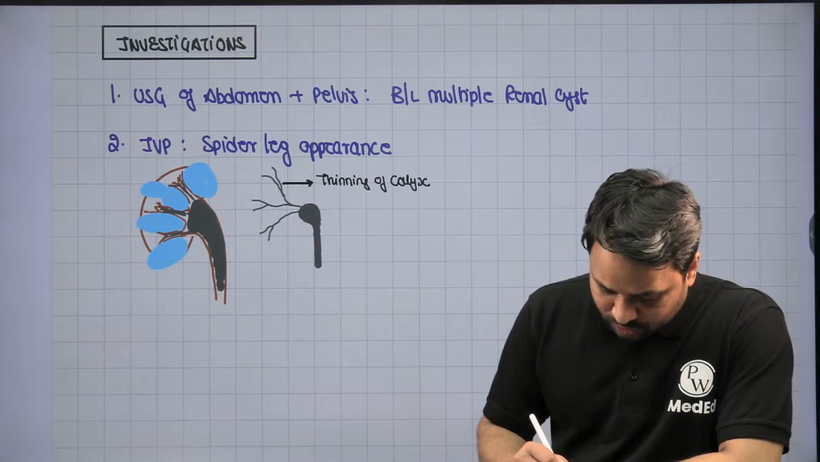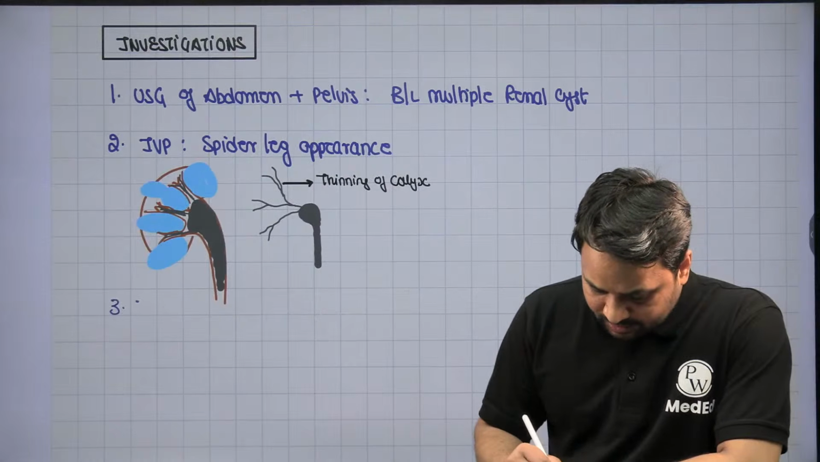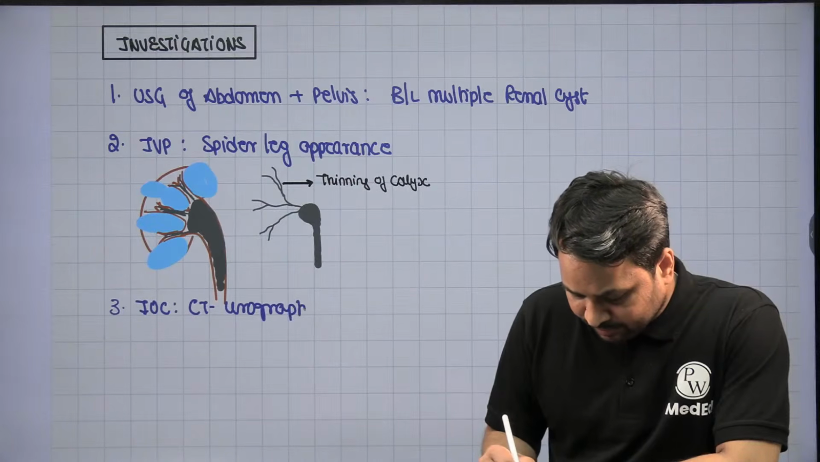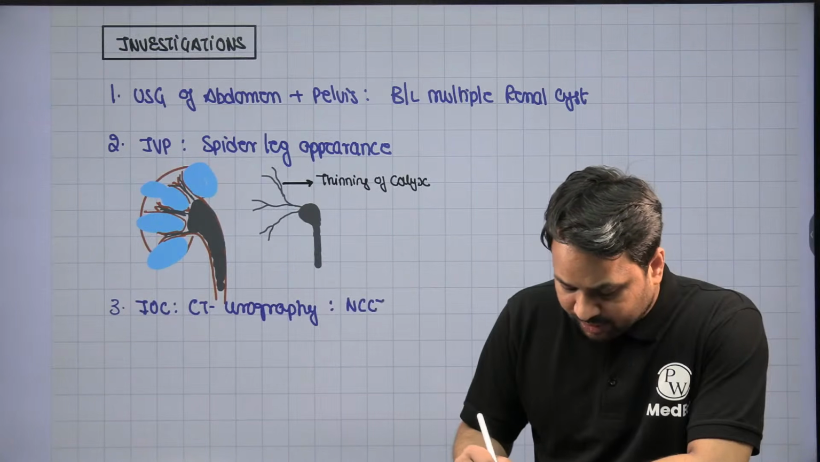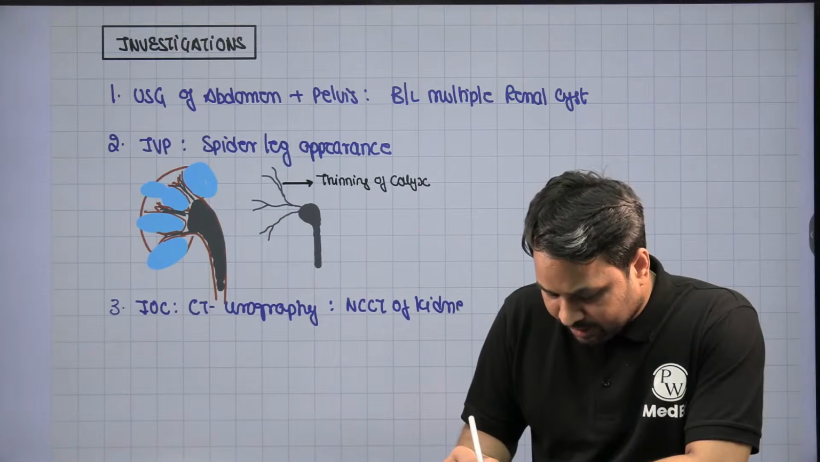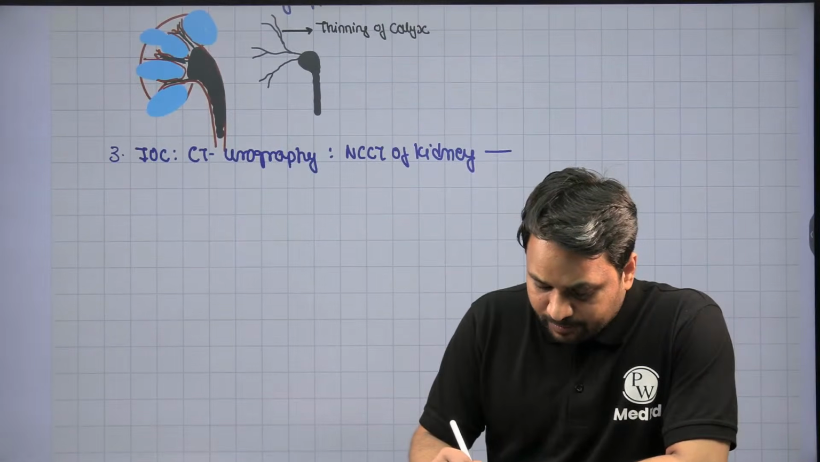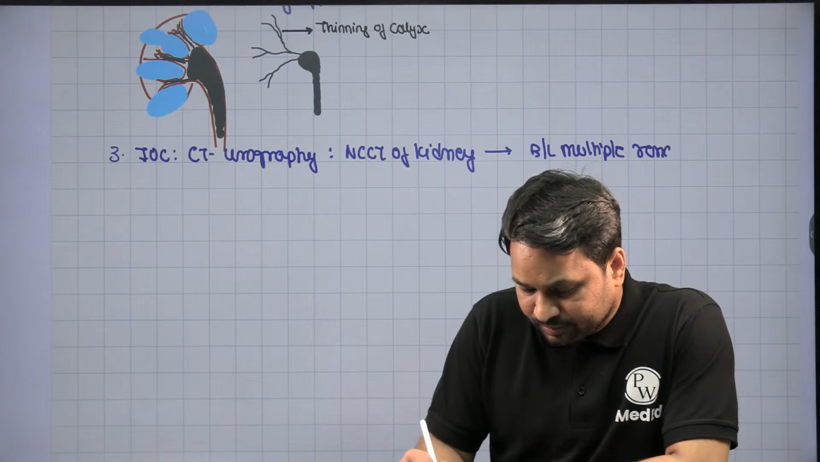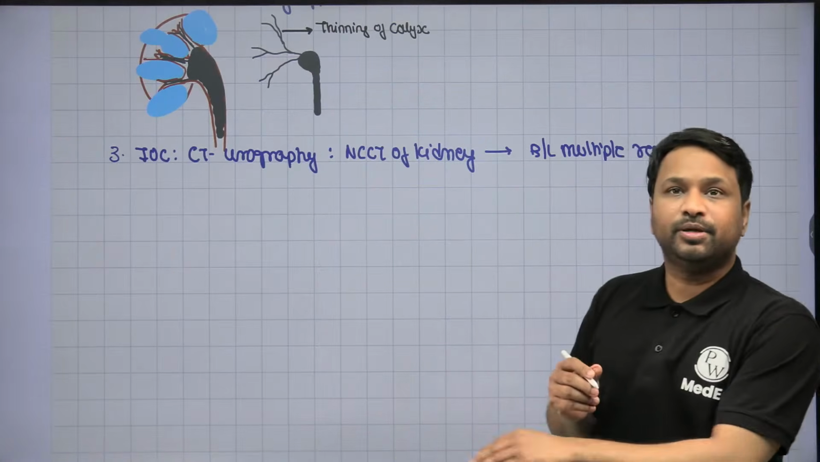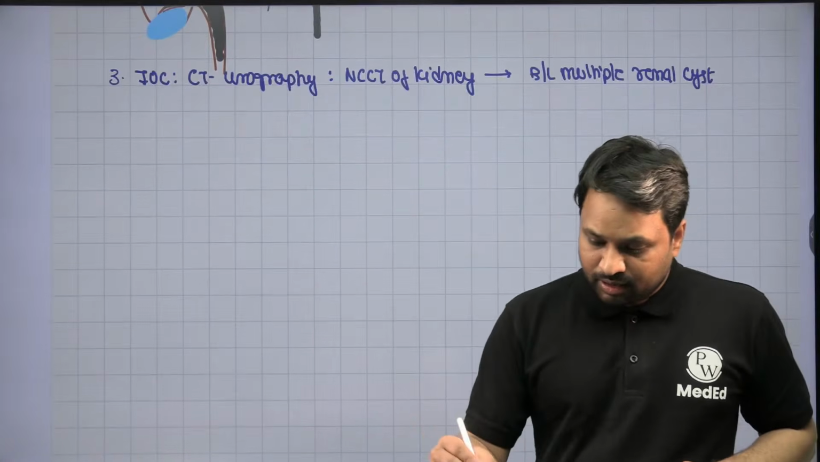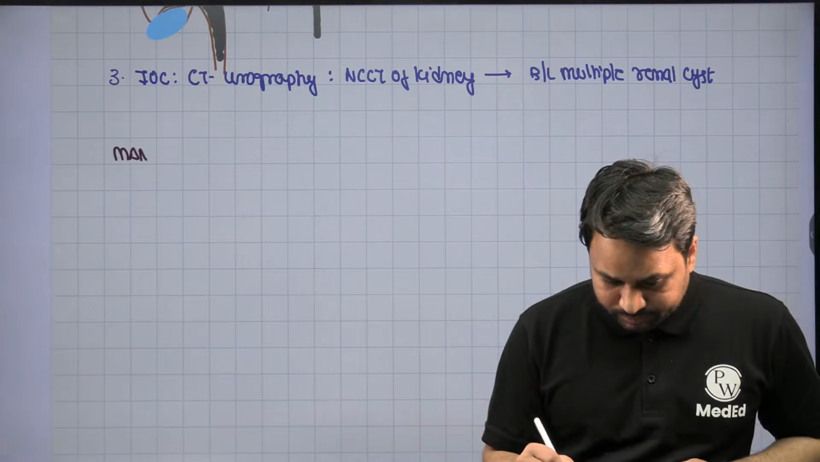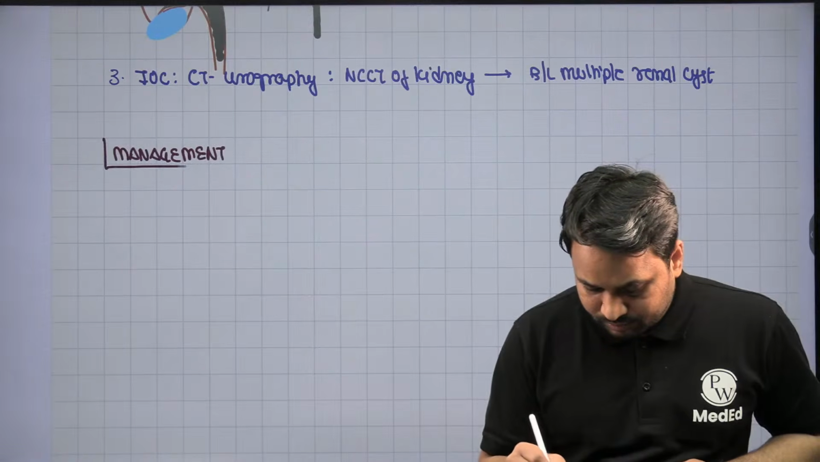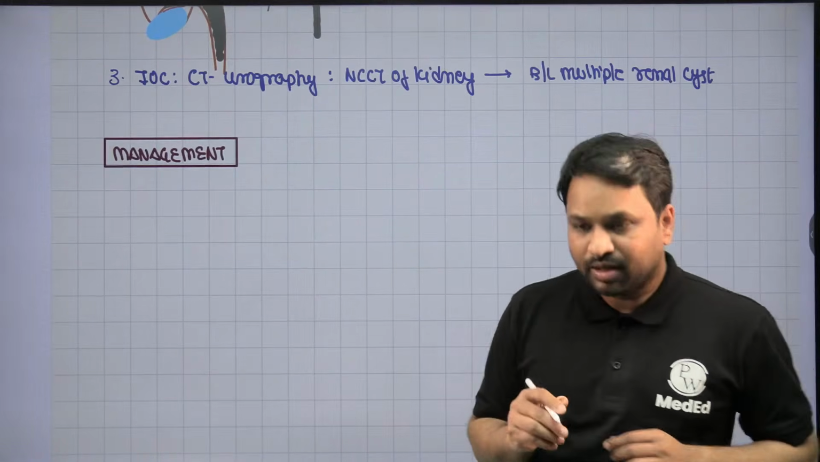If you say investigation of choice, the investigation of choice is going to be CT urography, in which you will do a non-contrast CT of the kidney to identify the presence of, here you will see bilateral multiple renal cysts. There are bilateral multiple renal cysts, right? Now, how would you like to manage?